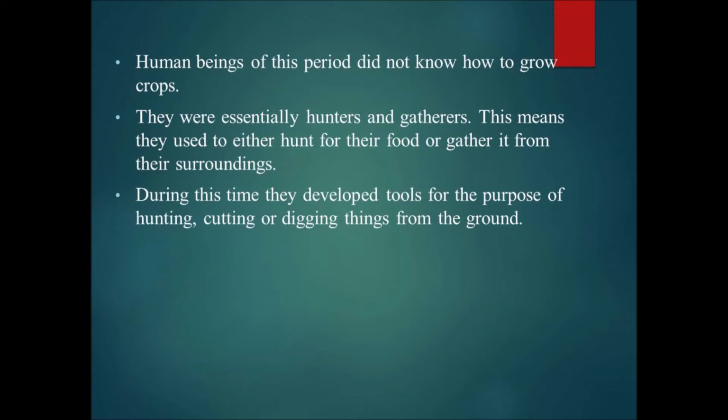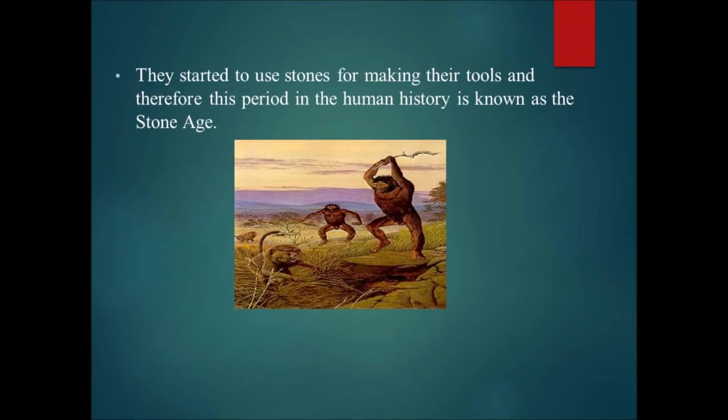Human beings of this period were not aware of growing crops, so they started hunting food and gathering food from the outsources. For this purpose, they became hunters and gatherers. This means they used to either hunt for their food or gather it from their surroundings. During this time, they developed tools for the purpose of hunting, cutting, or digging things from the ground. They started to use stones for making their tools, and therefore this period in human history is known as the Stone Age.